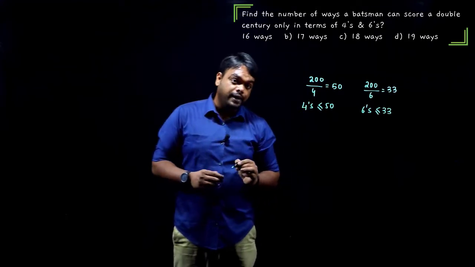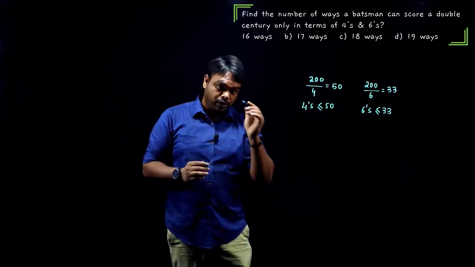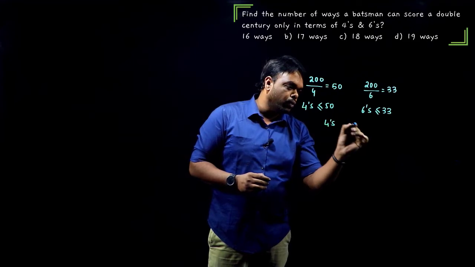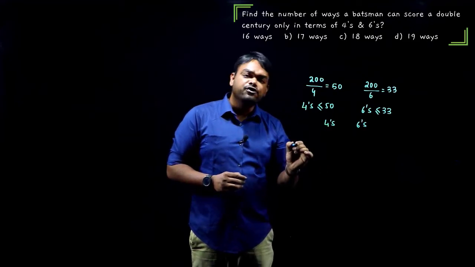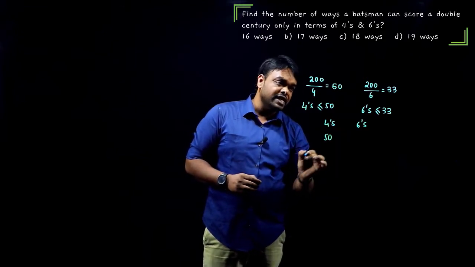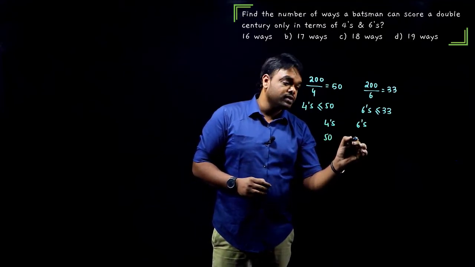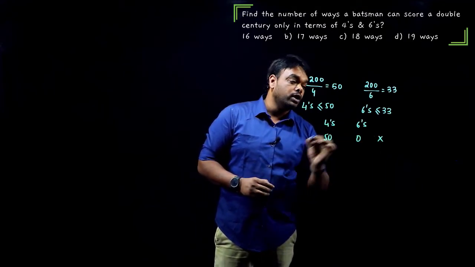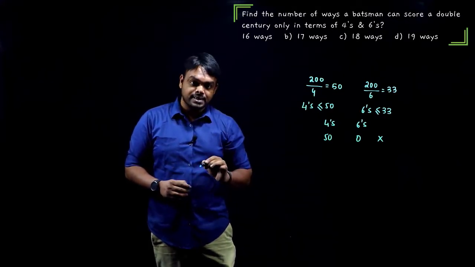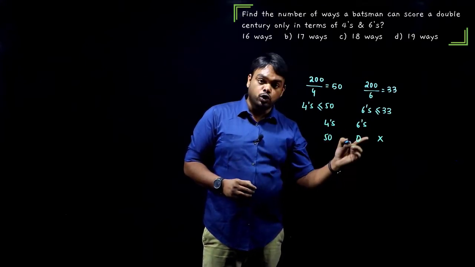Well, you have to use a trial and error method now, and then find the pattern of the two equations. So that is 4s and 6s. Okay, let us see that. Now here 4s and here 6s. Guys, if I use all the 4s, that is 50 4s maximum, that will give you 200 runs directly. So this is 0, but this is ruled out. Why is it ruled out? We have to use both 4s and 6s. So that's why here we are using only 4, so this option is ruled out.